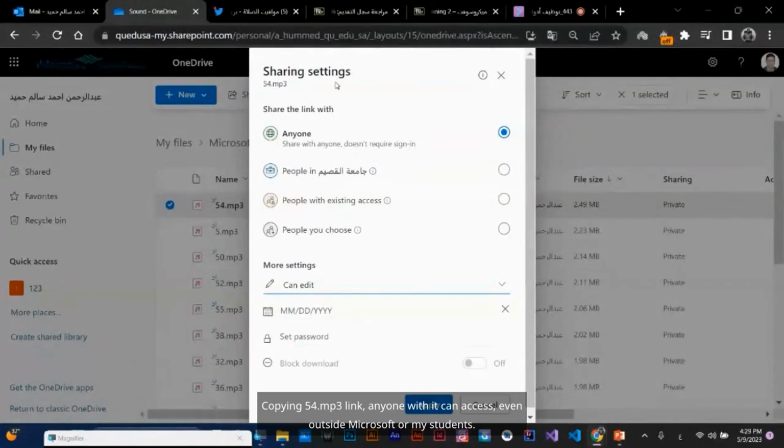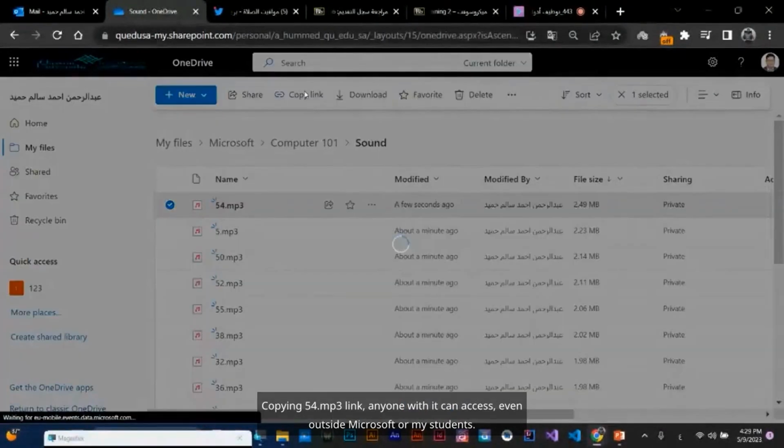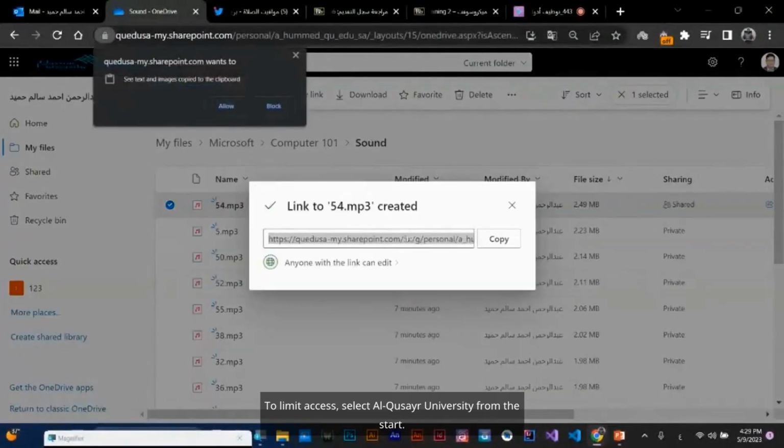Copying the 54 MP3 link, anyone with it can access it, even outside Microsoft or my students. Students abroad should be able to play this link. To limit access, select Al Qusair University from the start.